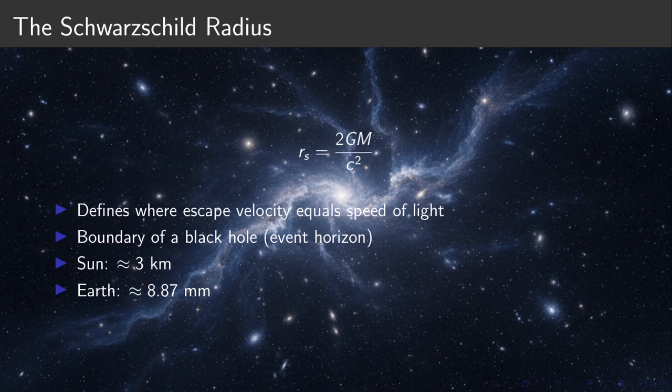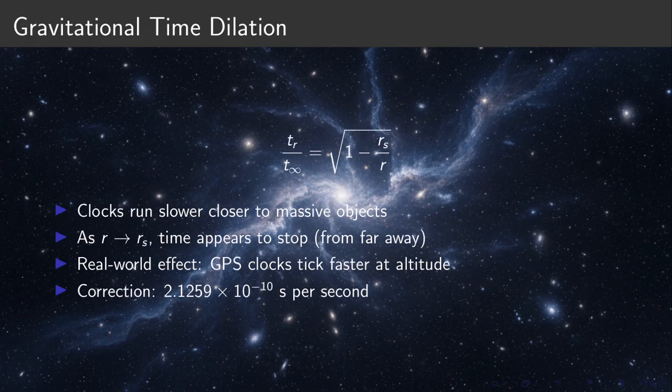The Schwarzschild radius, r sub s equals 2GM divided by c squared. The Schwarzschild radius defines a critical boundary. At this radius, the escape velocity equals the speed of light. If an object is compressed within this radius, it becomes a black hole. For the Sun, this radius is about 3 kilometers. For the Earth, it is less than 1 centimeter.